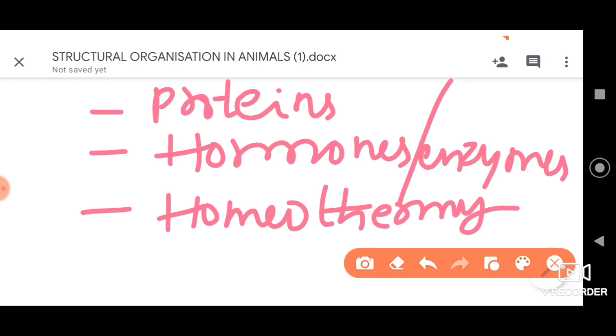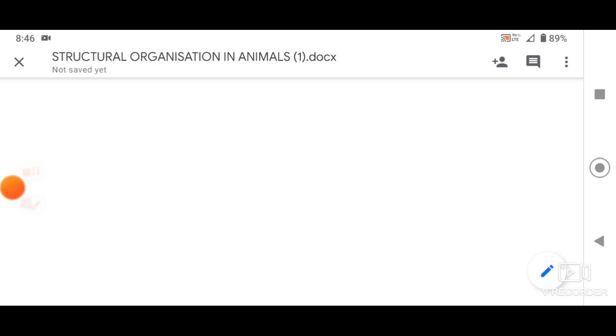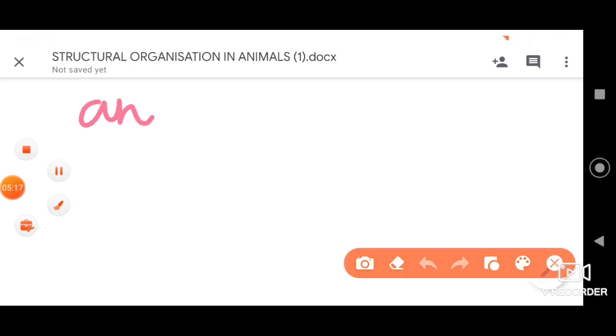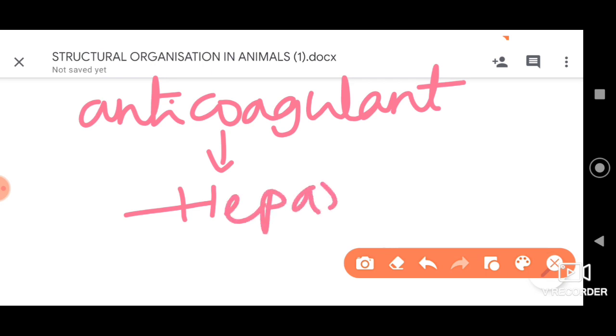To go with that, plasma also has cholesterol, and it also possesses an anticoagulant. Anticoagulant means which avoids blood clotting. So we have the anticoagulant protein called heparin in the blood.